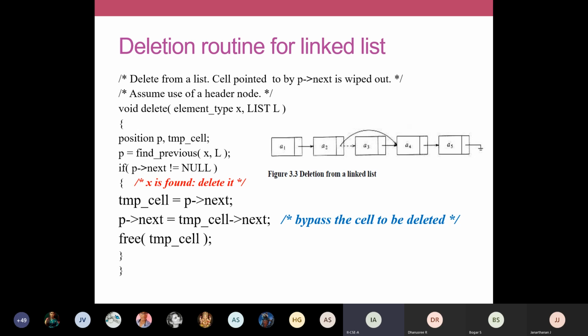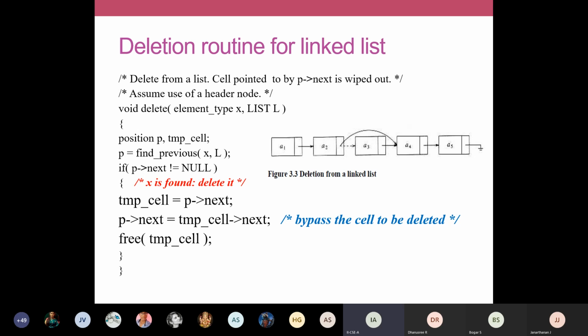We are going to do only one thing. You are going to store the address of the A4 into address field of A2. So address of this A3 is now present in temp cell. So temp cell arrow next will give the address of A4. In your notebook you can write temp cell arrow next denotes address of A4.